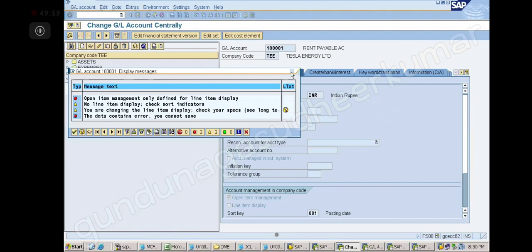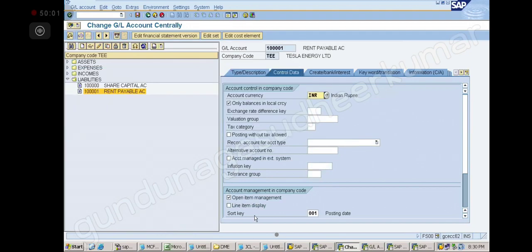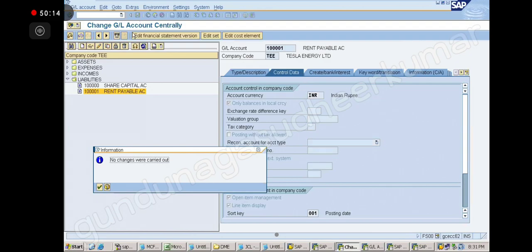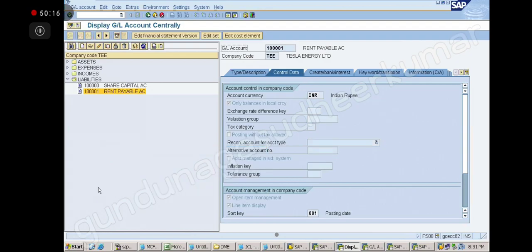You are able to see? Yes, sir. So when this is ticked, obviously this should be there, no? When I have a line item, then only I can see open item, no? When I don't want to see line item, how can I see open item? Correct? Yes, sir.